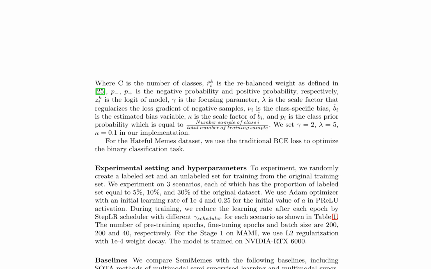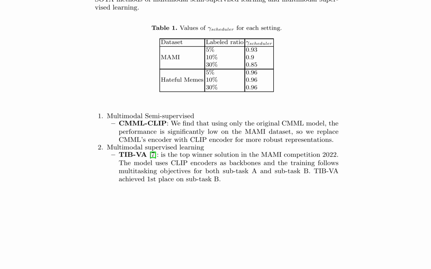The experimental setting involves randomly creating a labeled set and an unlabeled set for training from the original training set, with 3 scenarios featuring different proportions of labeled sets: 5%, 10%, and 30% of the original dataset. The Adam optimizer is used with an initial learning rate of 1e-4 and 0.25 for the initial value of alpha in the parametric ReLU (PReLU) activation.